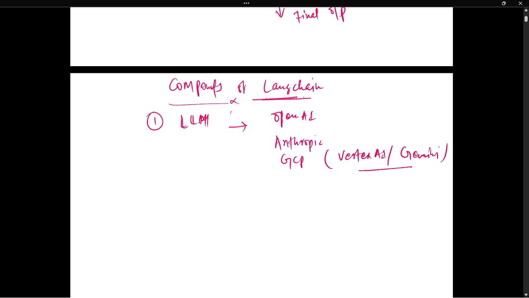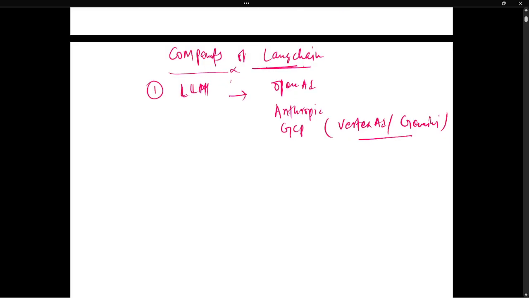So LangChain does not create models, right? It only connects to them. So how do you connect to a model? You can create a variable, llm equals ChatOpenAI, and then you pass the model, model equals whatever you want, like gpt-4o-mini. So you can pass it like that, and it will connect.